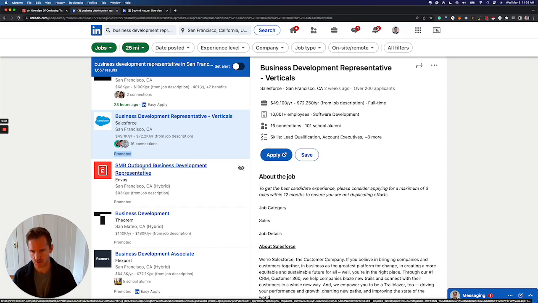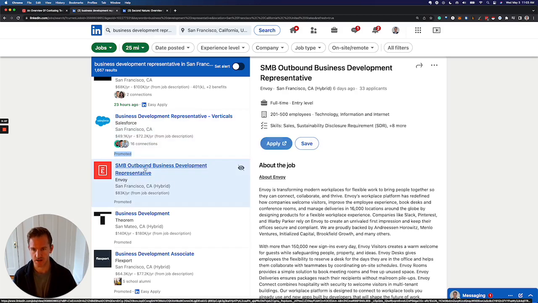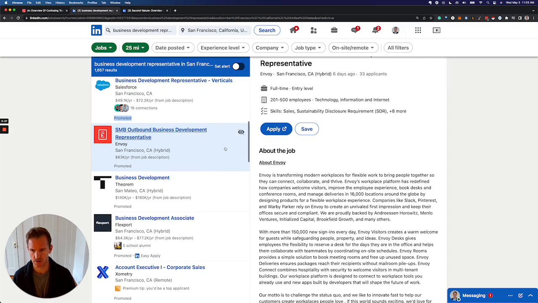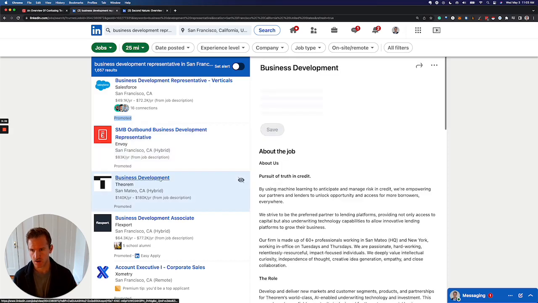This is almost certainly tech sales. I can tell just by looking at the logo, and I've heard of Envoy before. And companies that use the term SMB tend to be in tech sales as well. So SMB is one of the account sizes in tech sales. It stands for small to mid-sized businesses. The account sizes in tech sales start with SMB, then mid-market, then enterprise. So anytime you see SMB, mid-market, or enterprise, that also can be an indicator that it's a tech sales role.